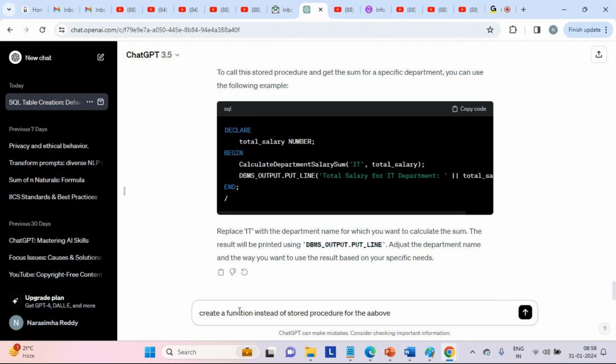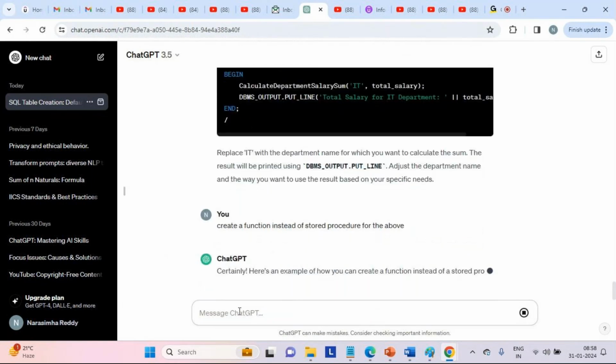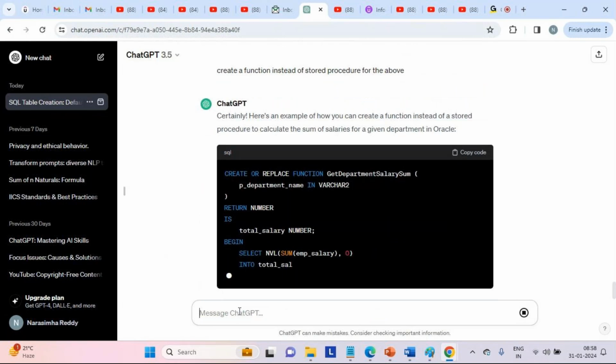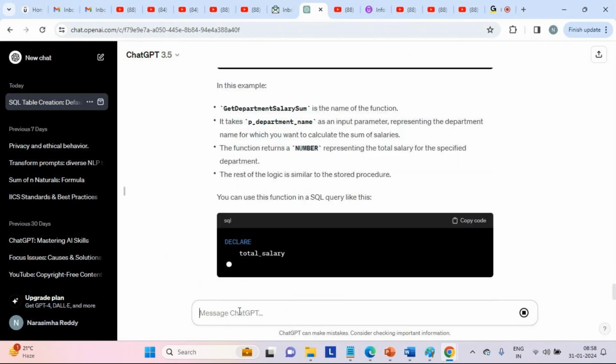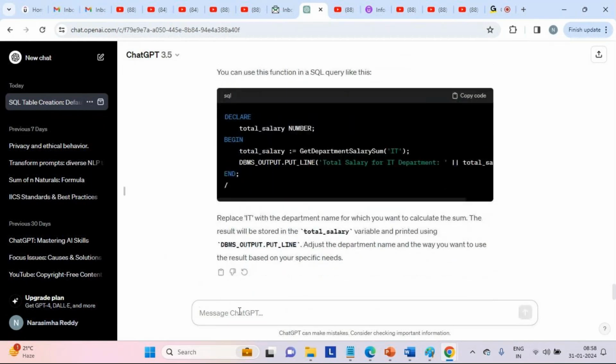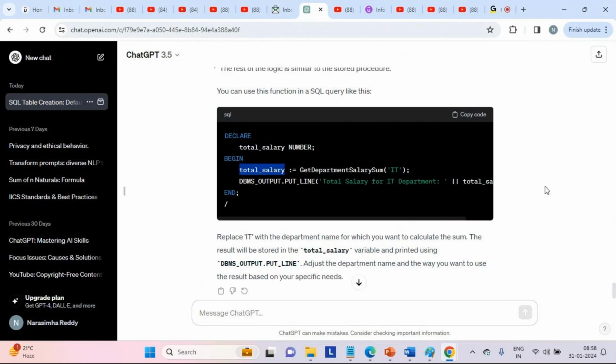As we all know, this AI remembers earlier questions. See here, we are getting exactly the same thing except the return value. Can you see here, when you make a call to this function for a given department, IT department, we can see a return value. In the earlier case we saw an out parameter, and now we are seeing a return value.